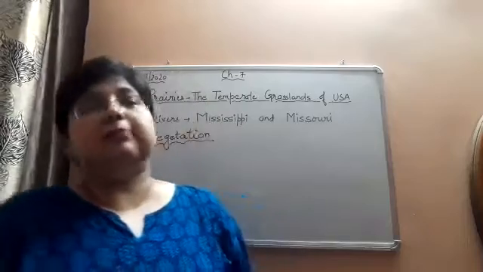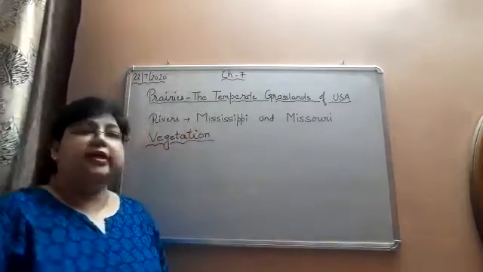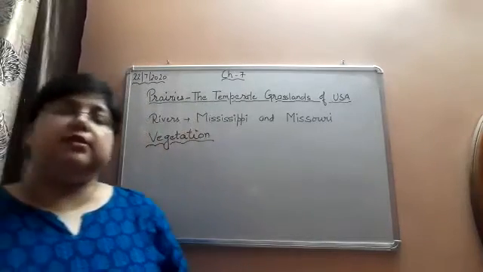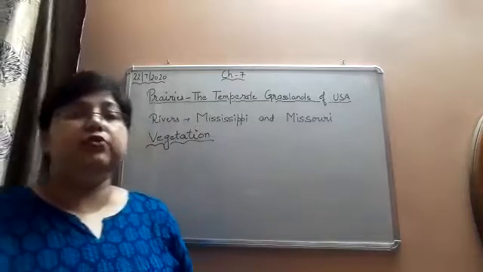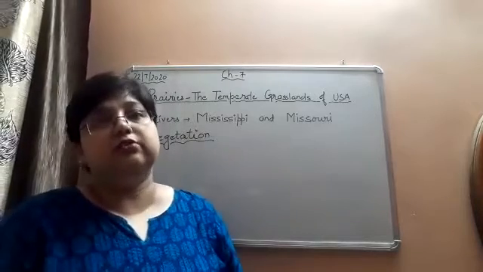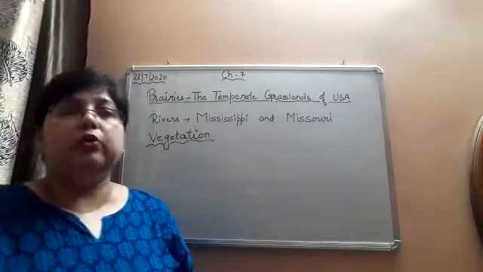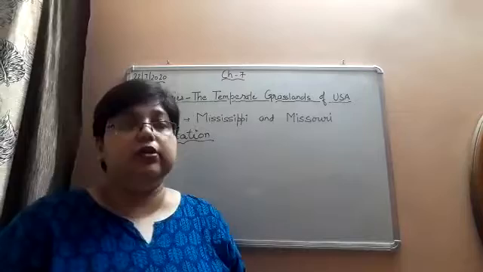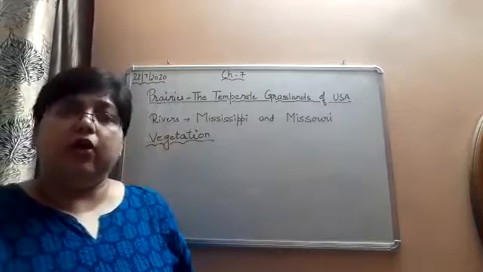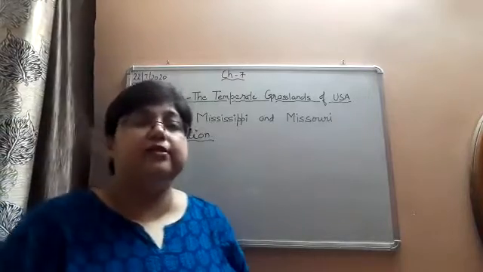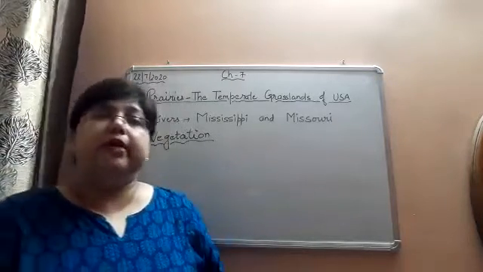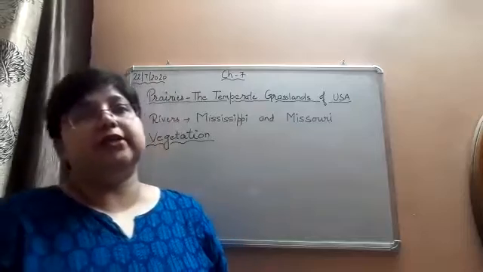Now let's discuss the vegetation of the prairies region. Dear students, the climate and soil found here is such that it is suitable for growing only grasses, not trees. Now what type of climate is there? We had discussed yesterday also that the prairies region has a cool temperate climate.